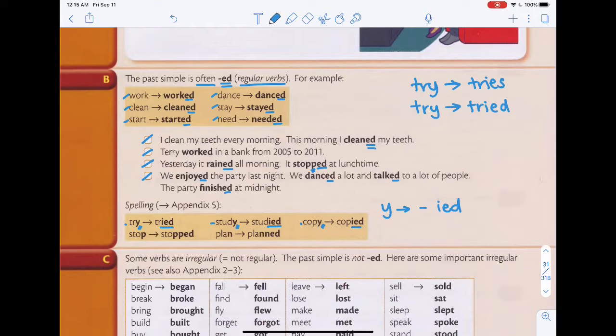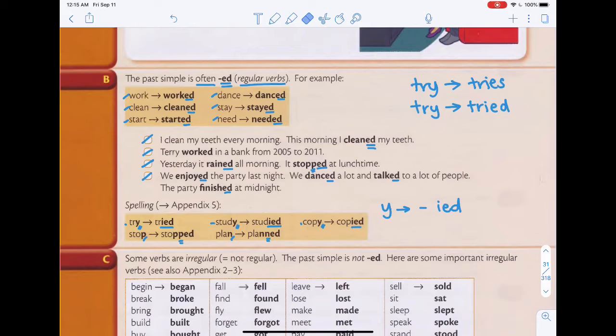Then we have words like stop or plan. For these, you have to add the extra letter at the end. Stop, if you want to talk in past simple tense, becomes stopped. Plan becomes planned. You just have to remember.